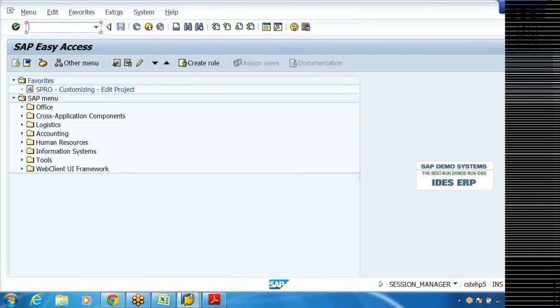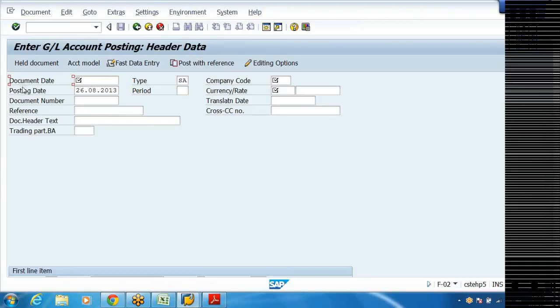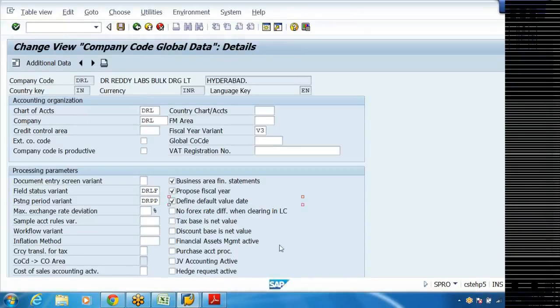So generally here, say this is document date, posting date. It will take both as 20th, but subsequently I'll get one more field. That field is nothing but value date. That value date field will be with the current date. So though my posting date and these things are different, the system will take the value date, that is the date on which the actual value has to be affected. Generally this takes more importance in case of banking transactions. The importance of this we'll see once we post an accounting entry.